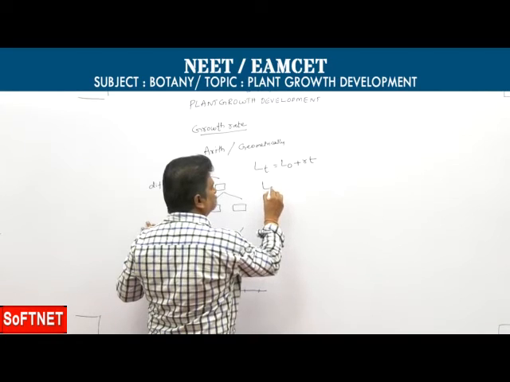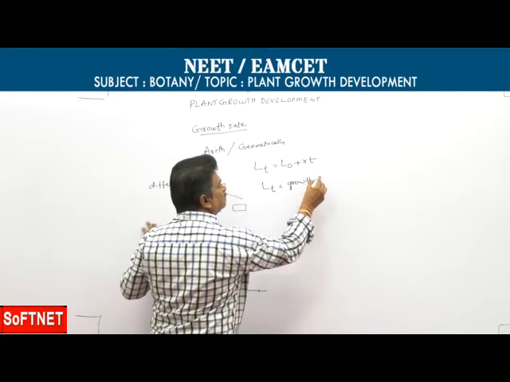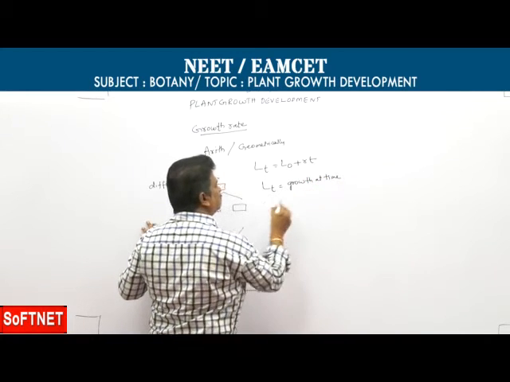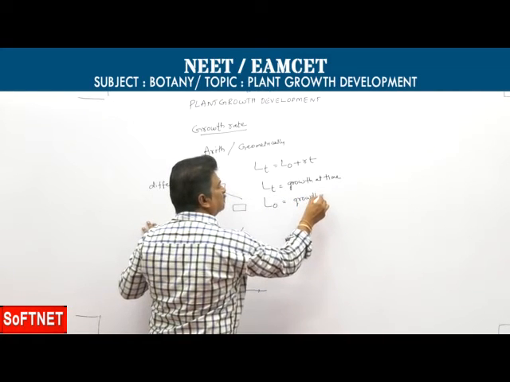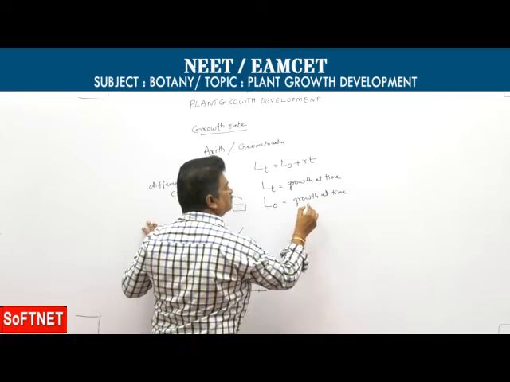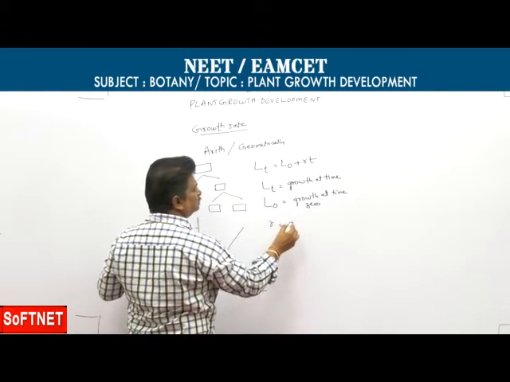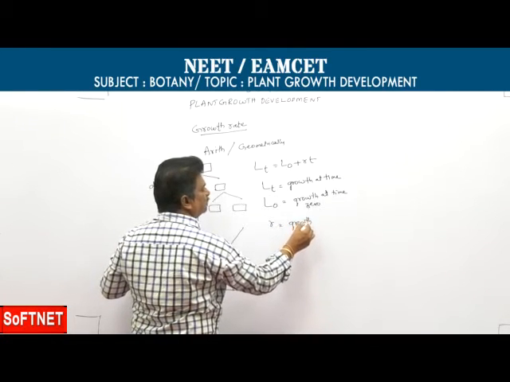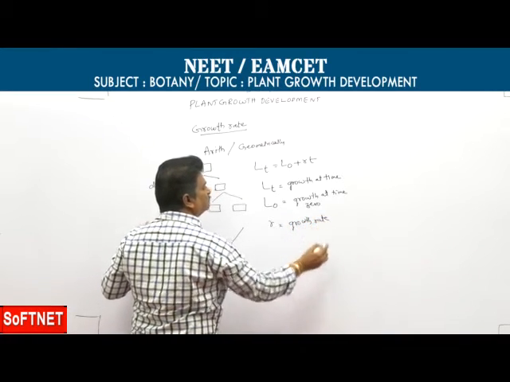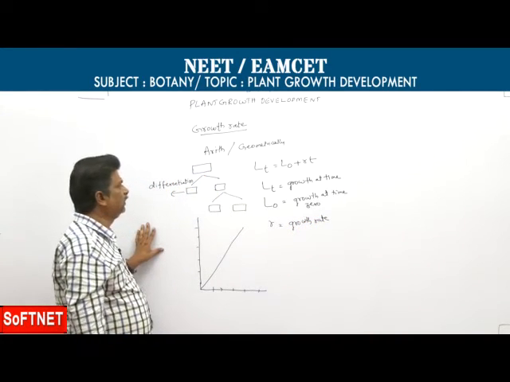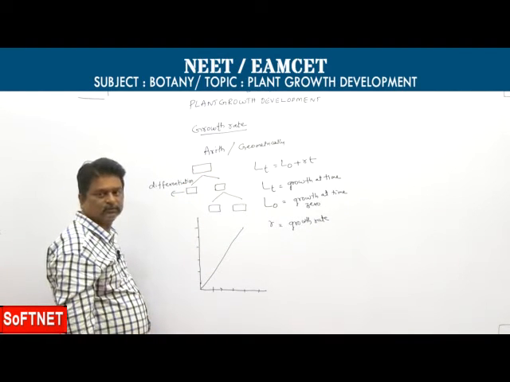Here LT means growth at time T, L naught means growth at time 0, and R is the growth rate. So that is for arithmetic growth.